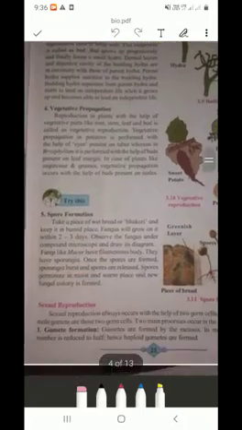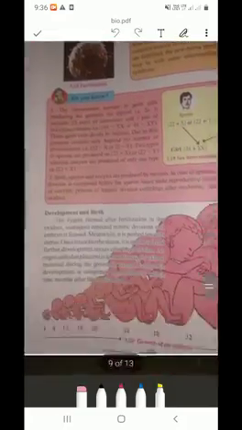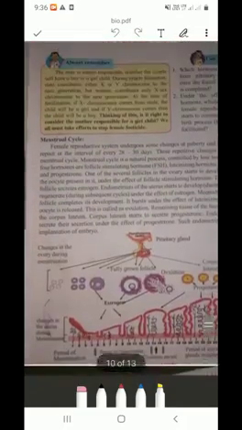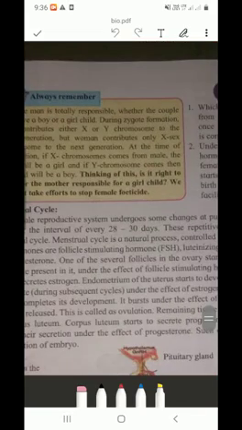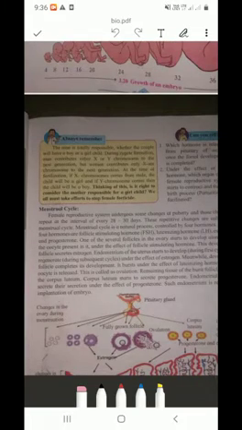What is menstrual cycle? Let's see what is menstrual cycle. Every month from the age of puberty to menopause. Puberty age starts approximately from 10 years to 17 years.